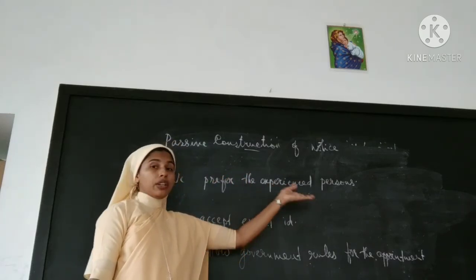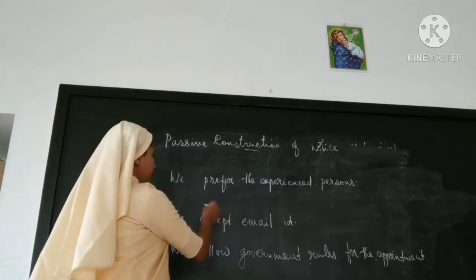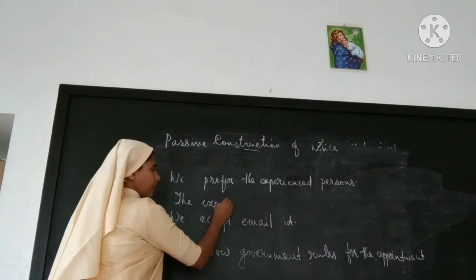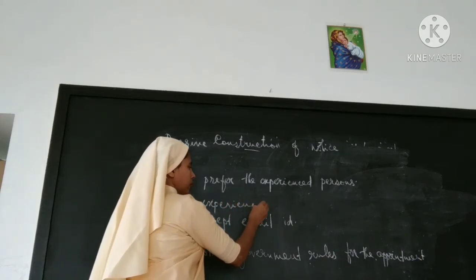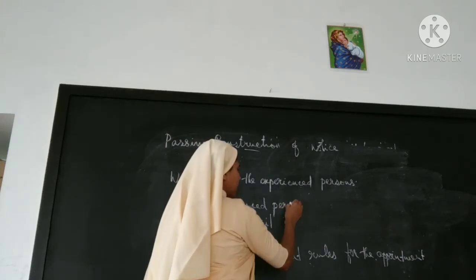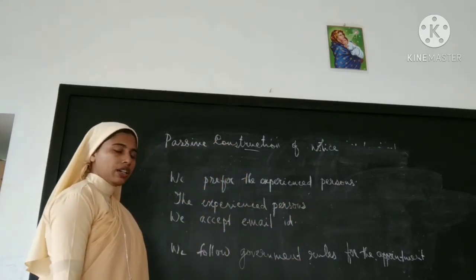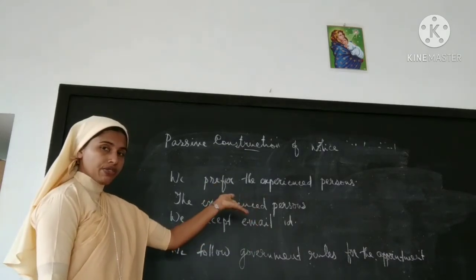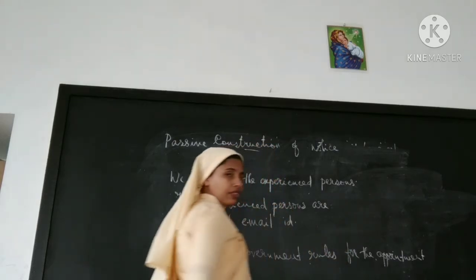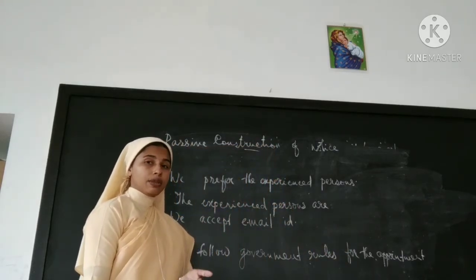But how can you convert that type of sentences? We'll take object first. The experienced persons. Persons is plural, that's why we will use "are." We only use simple present auxiliaries, which we used in simple present.